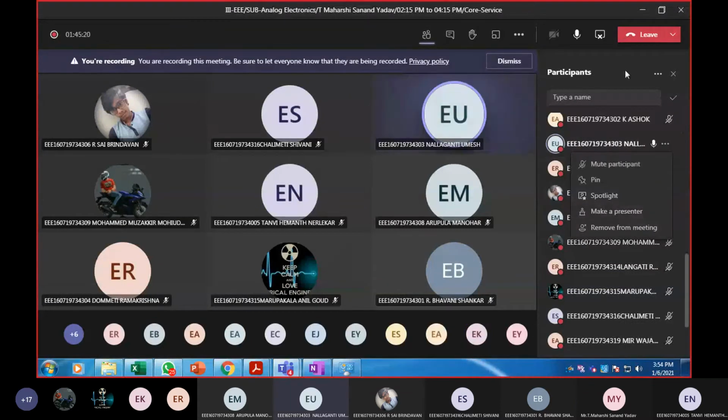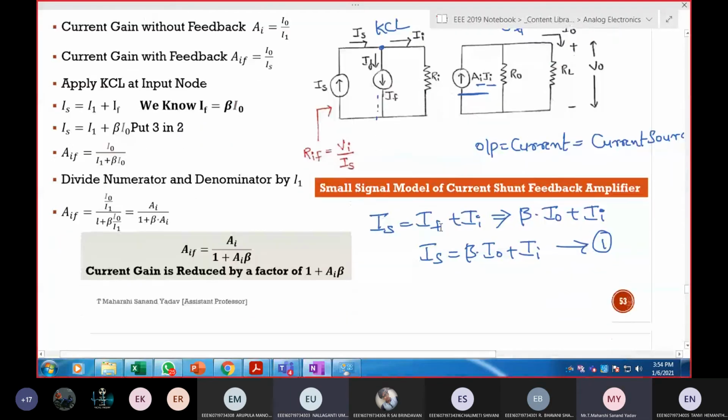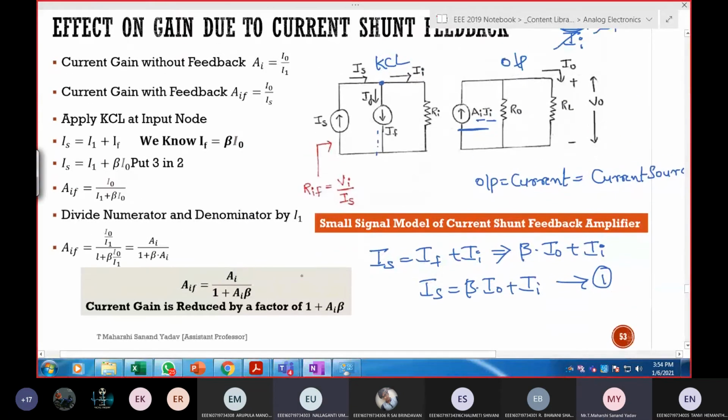Yes, sir. Tell me the answer, Umesh. Apply current division rule and tell me the answer. In the output side, apply current division rule.